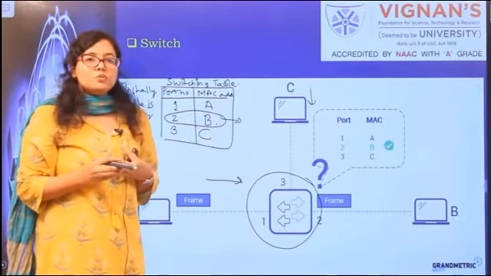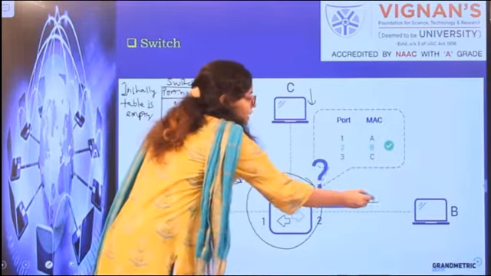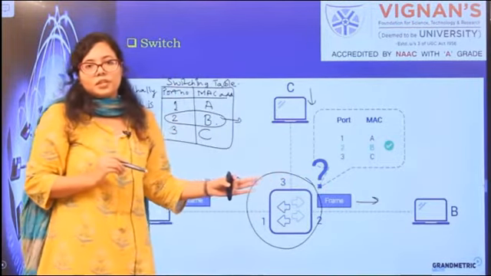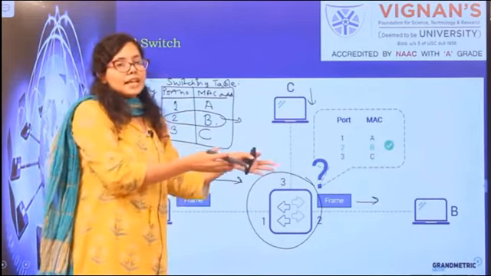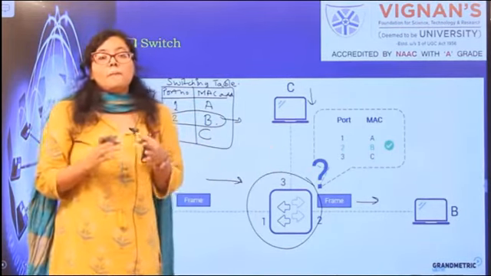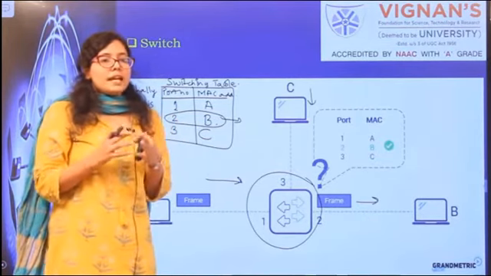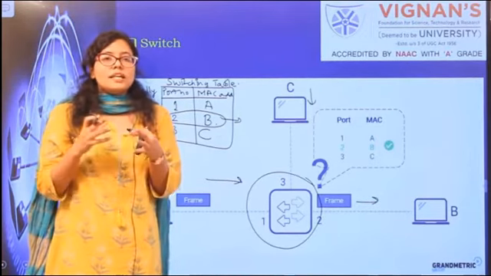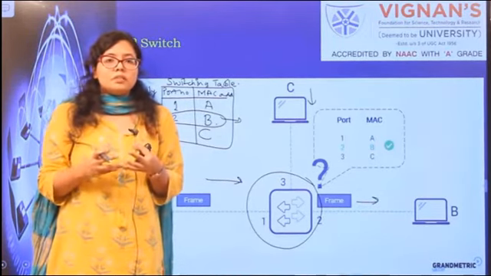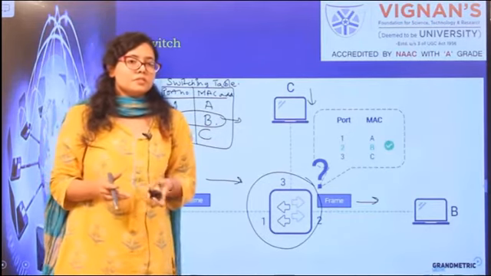So what will the switch do? It will forward these data packets only to that device, port B. So it will selectively choose the device to which the packets have to be forwarded. But just remember that the first time, since the table is empty, the data packets have to be broadcast everywhere. Once the entries are made in the table, the switch forwards the packets selectively to the desired location.